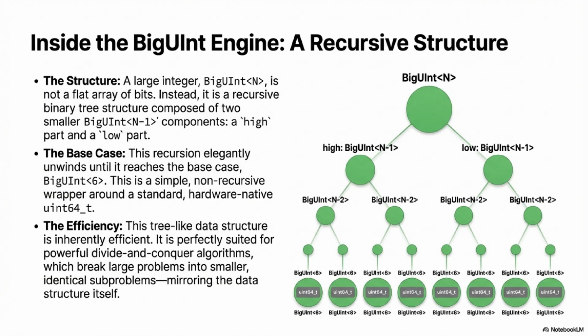So imagine a massive integer. Instead of storing it as one long, unwieldy string of bits, they recursively break it down into 2 parts, a high component and a low component. So a BigN is made of 2 smaller BigN N over 2 parts, and that just keeps going down. Yes, exactly. The recursion continues all the way down until they hit the base case. And the base case is defined as BigN 64. And what's that? BigN 64 is just a simple wrapper around a standard 64-bit unsigned integer, uint64_t.